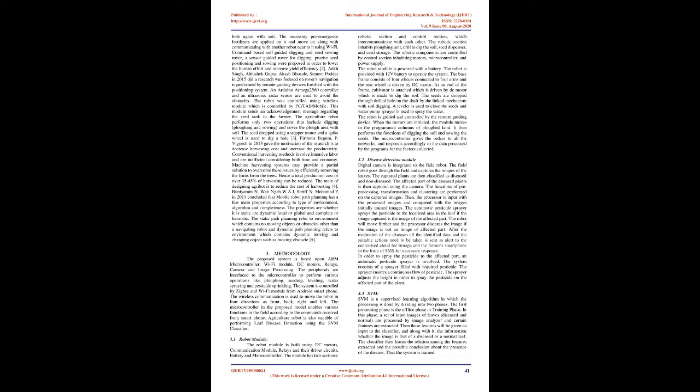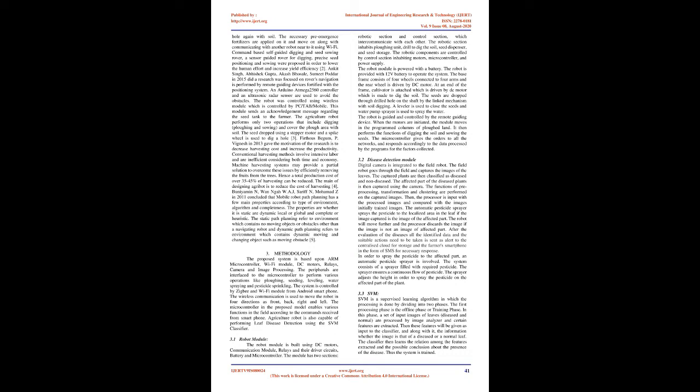3. Ferdhouse Begum, Pavan in 2013 gave the motivation of the research as decreasing harvesting cost and increasing productivity. Conventional harvesting methods involve intensive labor and are inefficient considering both time and economy. Machine harvesting systems may provide a partial solution to overcome these issues by efficiently removing the fruits from the trees. Hence a total production cost of over 35 to 45% of harvesting can be reduced. The main aim of designing Agribot is to reduce the cost of harvesting.